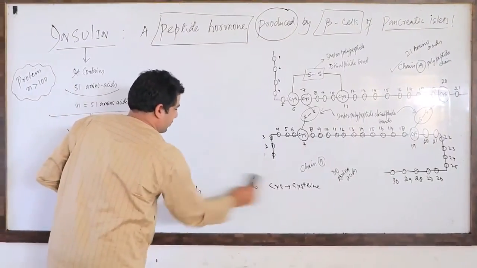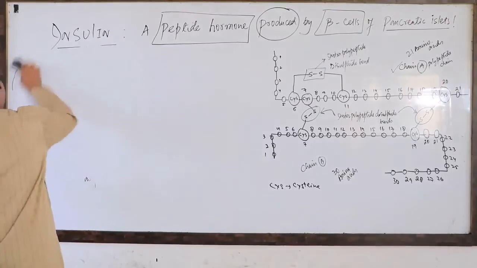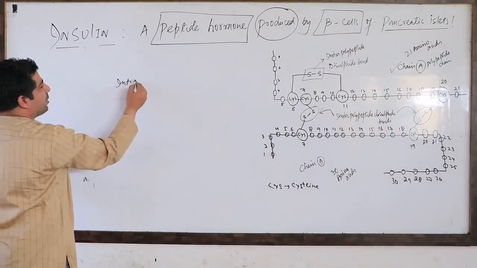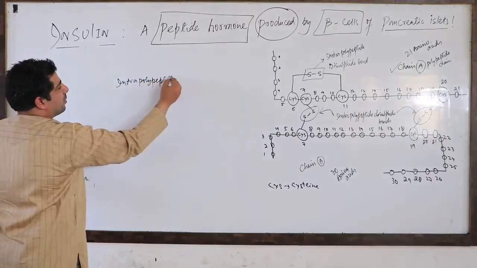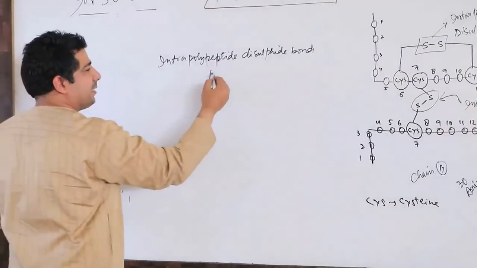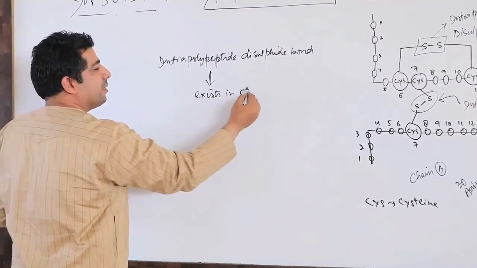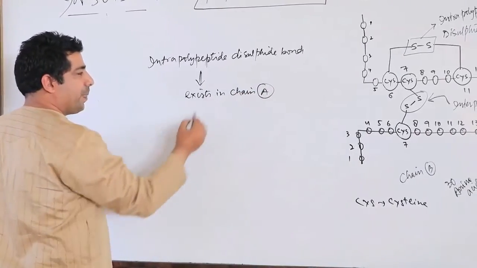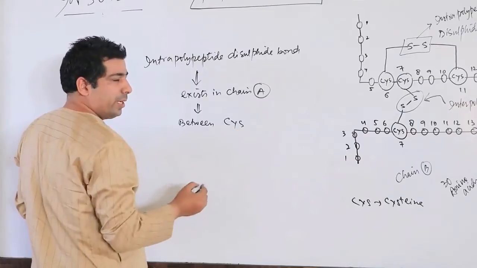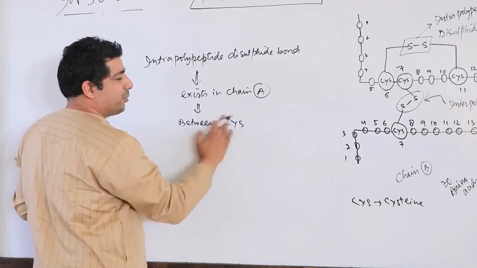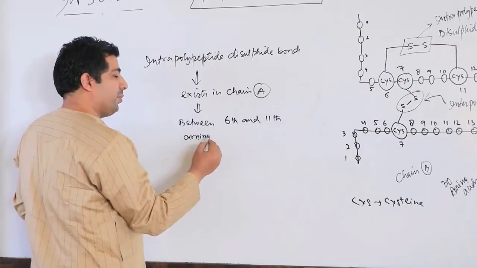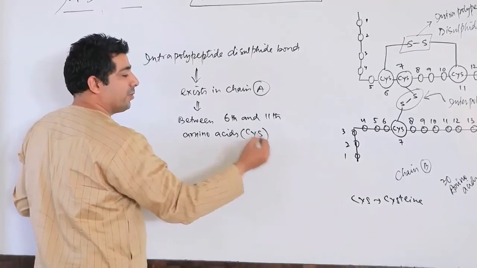Now let us look here. For competitive exams, if you are preparing, I must tell you one thing here: you will have the intrapolypeptide disulfide bond, and this will exist in chain A. It only exists in chain A, between cysteine and cysteine, that is, between the 6th and 11th amino acids. And who are those amino acids? They are cysteine only, correct? Cysteine amino acids.